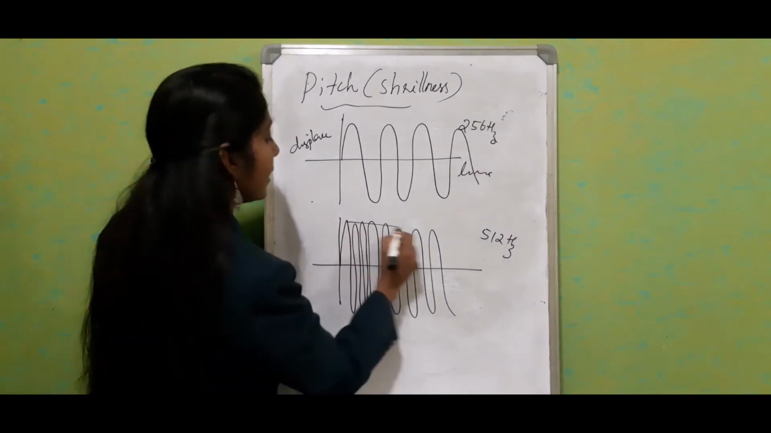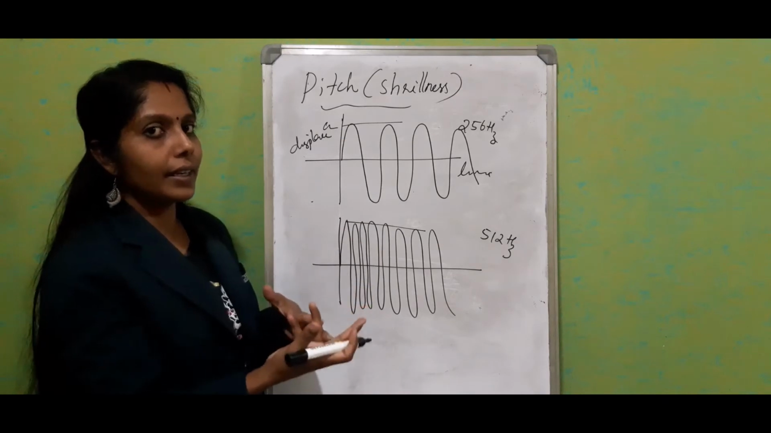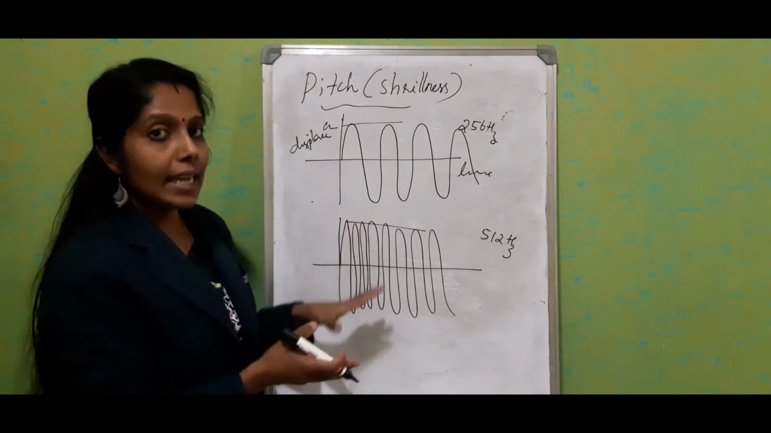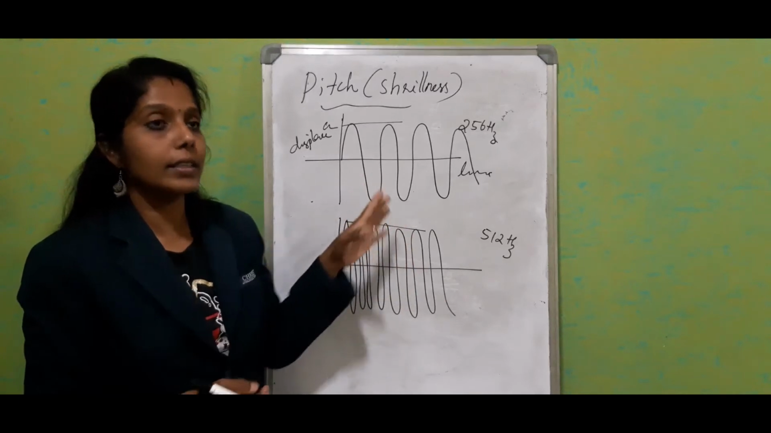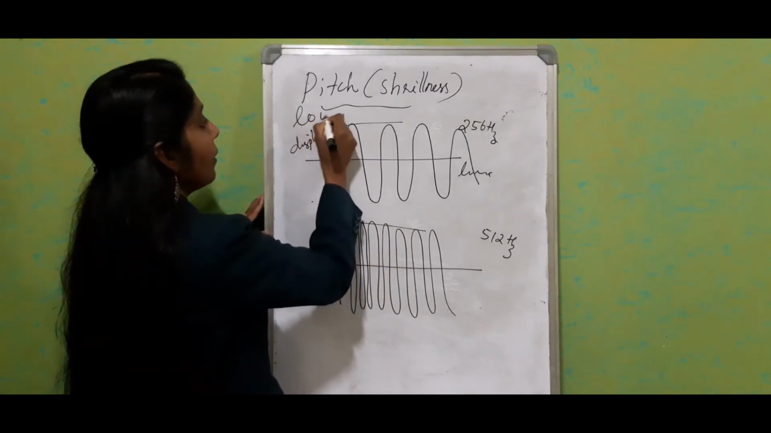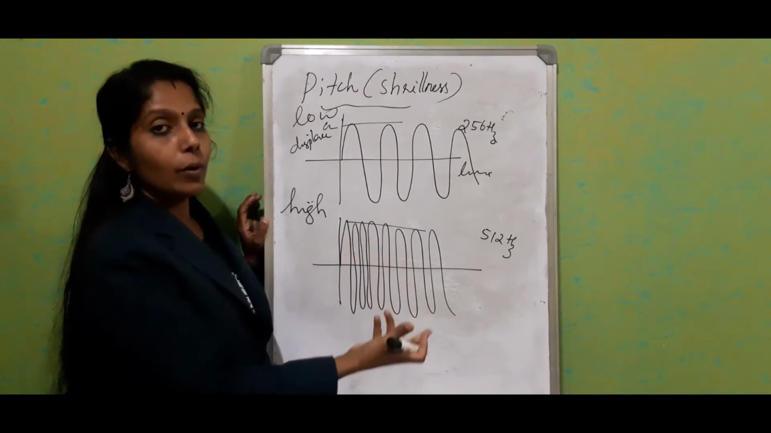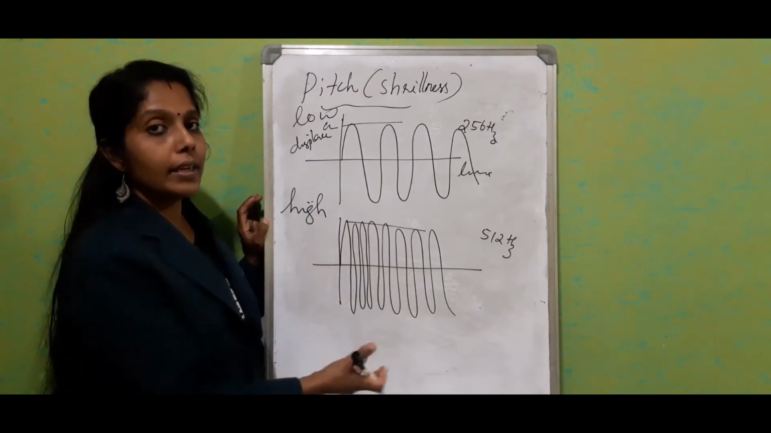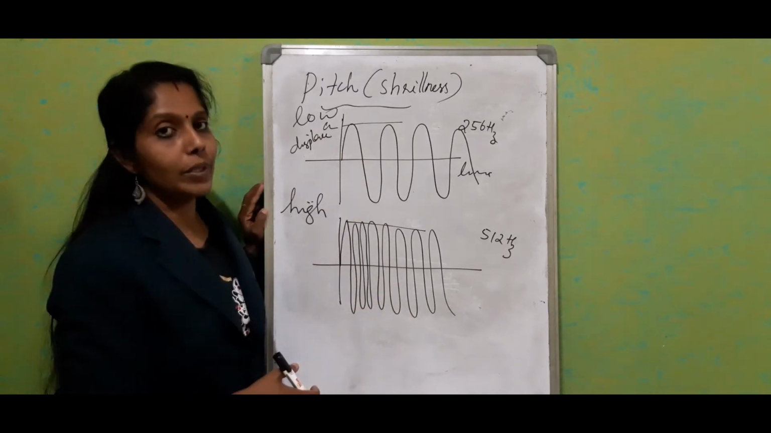So we can consider it as the same amplitude. My figure may show different amplitudes, but consider it the same amplitude, and only the number of oscillations is different. This is called low pitch sound, and this is high pitch sound. Okay. Number of oscillations is more in the second case. So this is a high pitch note and this is a low pitch note.